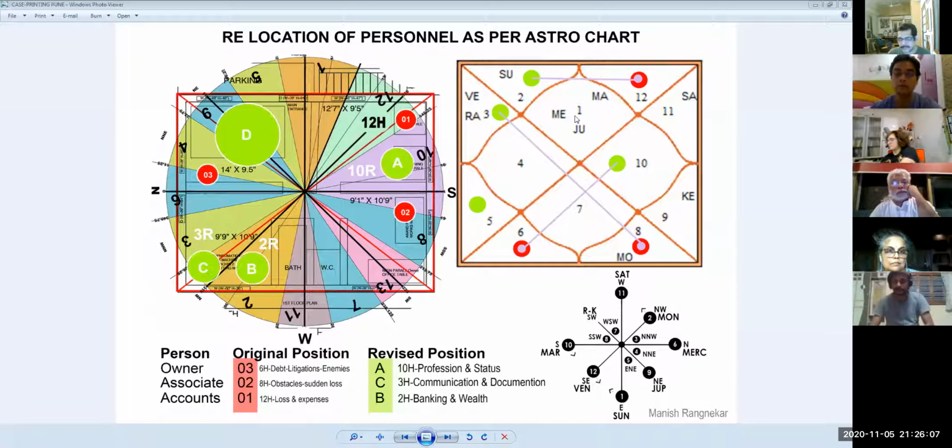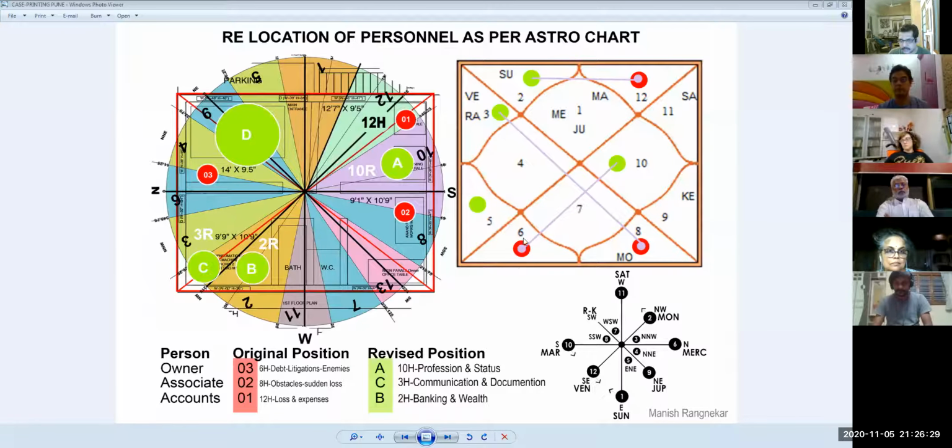Now, like I said, he started going into loss, into debts, and into some fishy activities. So this house started showing a red light over here. Obstacles and problems, this fellow started blinking. The 12th house, basically going into a loss and everything going downhill. The 12th house started. Okay, so this is his Kundali.